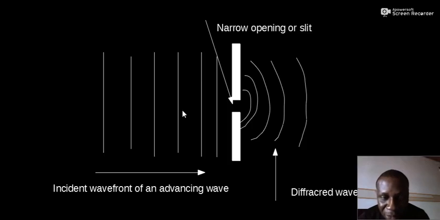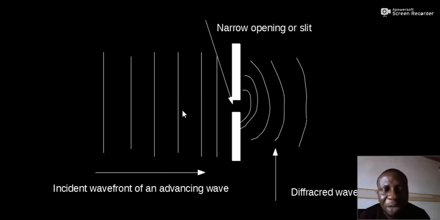And also note that if the wavelength of the advancing wave is actually smaller than the opening, no diffraction will occur. I repeat, the slit opening must be smaller than the wavelength of the wave for the diffraction phenomenon to ever happen.